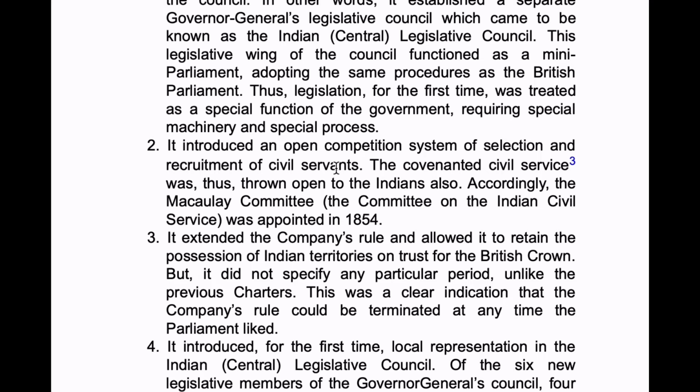Accordingly, the Macaulay Committee, the Committee on the Indian Civil Service, was appointed in 1854. Finally, the open competition system for selection of civil servants was done in Charter Act 1853, and the Macaulay Committee was appointed in 1854 for selection of civil servants.